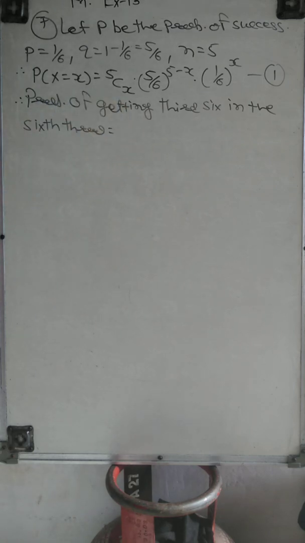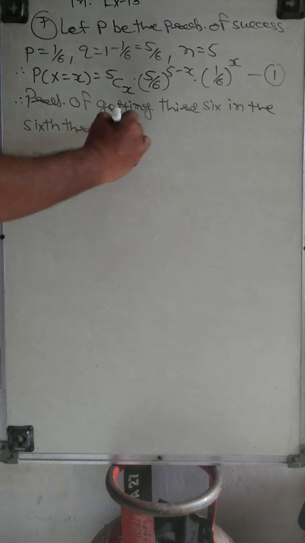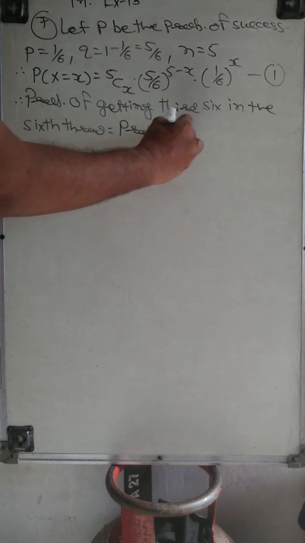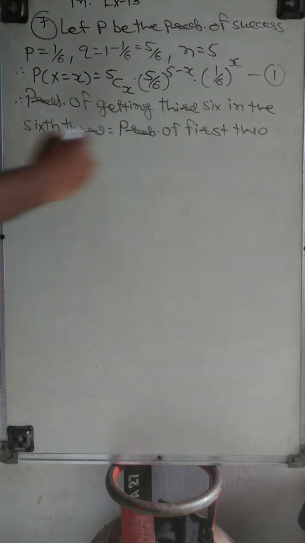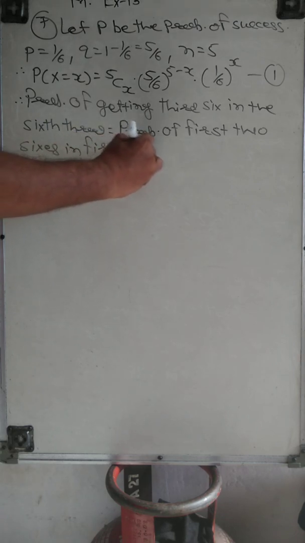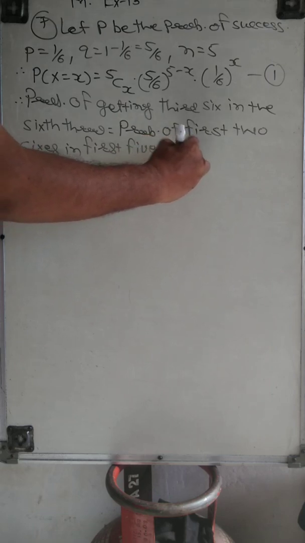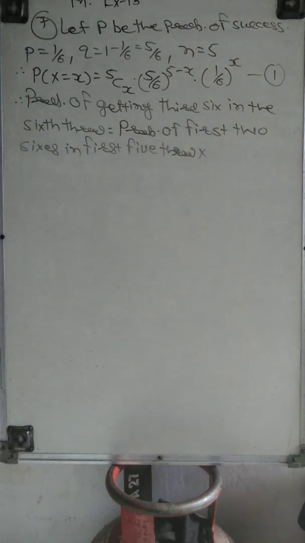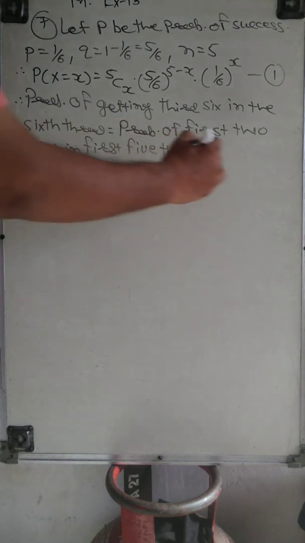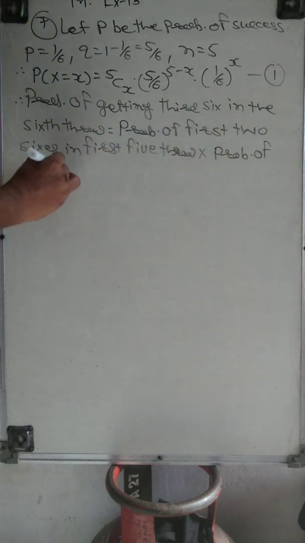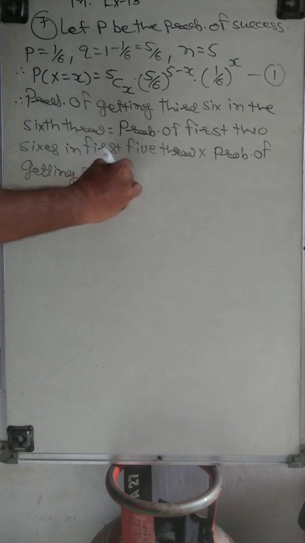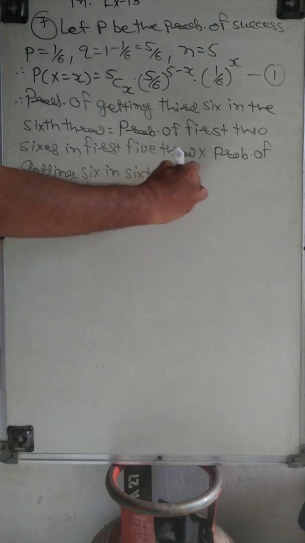So what we can say is that the probability of 2 sixes in the first 5 throws, it means probability of first 2 sixes in first 5 throws, into probability of getting 6 in the 6th throw, right?